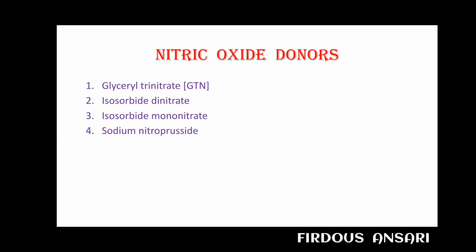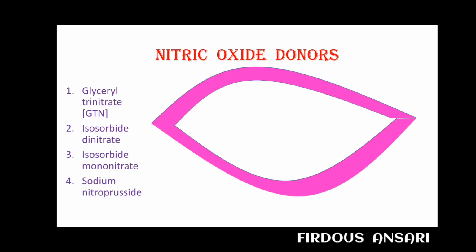So we have got a few examples of nitric oxide donors: glyceryl trinitrate, also known as nitroglycerin, isosorbide dinitrate, isosorbide mononitrate and sodium nitroprusside. We have got many more, but I have mentioned just 4 names. So quickly we'll check out in general the mechanism of action of these drugs. These nitrodilators are rapidly denitrated enzymatically in the smooth muscles to release the nitric oxide. And the enzyme involved is aldehyde dehydrogenase.